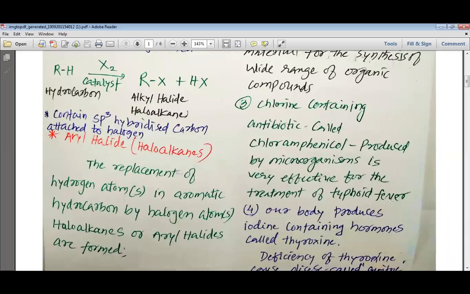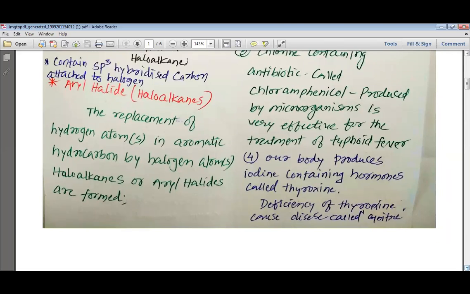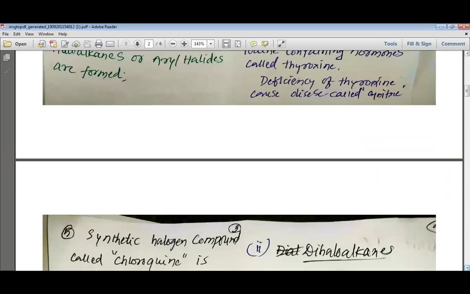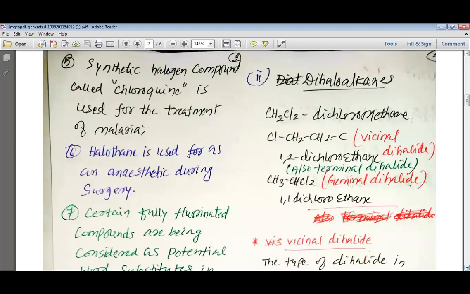Chlorine containing antibiotic chloramphenicol is used for the treatment of typhoid fever. Our body produces thyroxine, and if it is deficient, we can get a goiter. It is a hormone which is produced by the thyroid gland present in our throat. Synthetic halogen compounds called chloroquine is useful for the treatment of malaria. My dear students, you might have heard about hydroxychloroquine, which was famous because it was useful for the treatment of COVID-19. Hydroxychloroquine is also a halo compound.